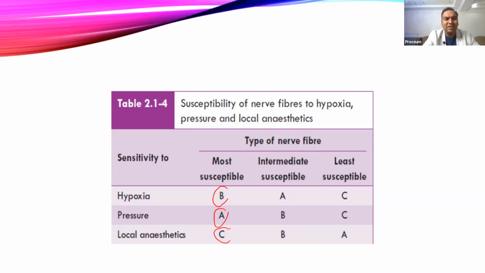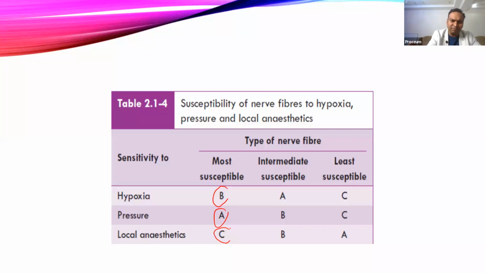While for the pressure sensation, you can realize how pressure affects A. A carries the motor sensation. So sometimes if you sit in one position, you get pins and needles in your legs. That actually exaggerates your stimulus. So it starts irritating your B fibers and C fibers, but it stops conduction through the A fiber. So it causes temporary paralysis of the muscles. Your muscles will not become active. That is when you say your leg has fallen asleep, so the A fibers get affected because of pressure, and it will take a little time to reactivate. So this is also one type of injury, but one we can recover from easily.